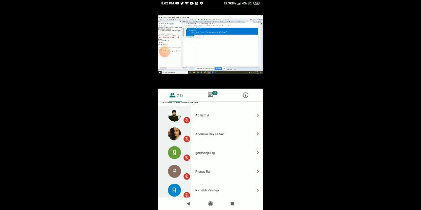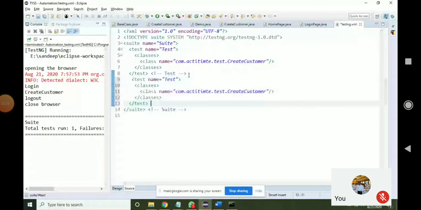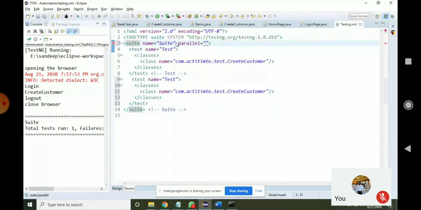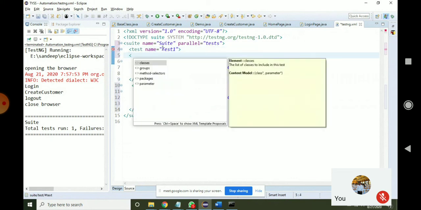Create two test blocks. Copy this to two test blocks. In that, give parallel equals tests. Name this one test 1 and this one test 2, and give the parameter also. Inside this one, you have to use the parameter tag.